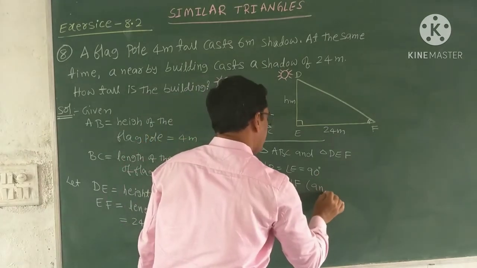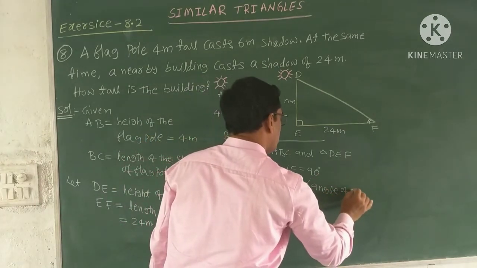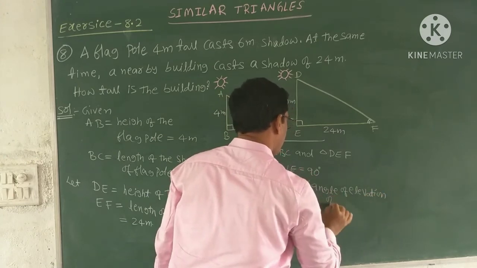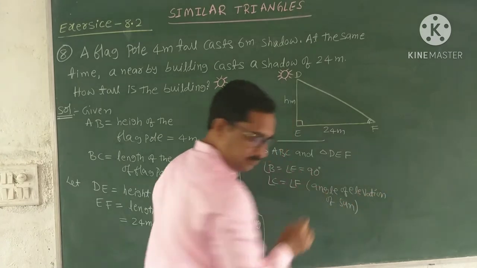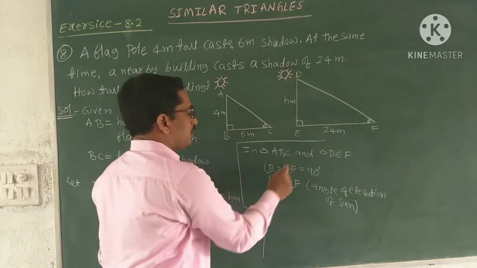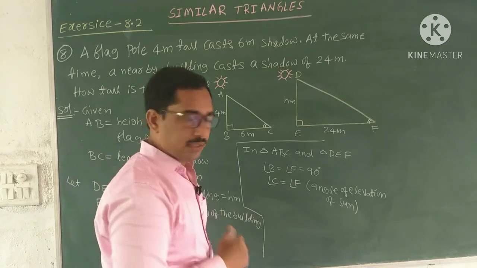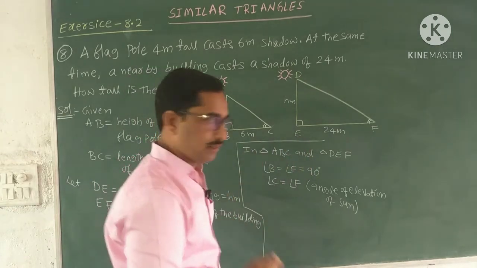Angle of elevation of the sun. In two triangles, if two angles are equal, then from AA similarity, these two triangles are similar.